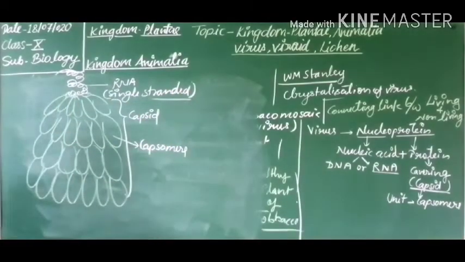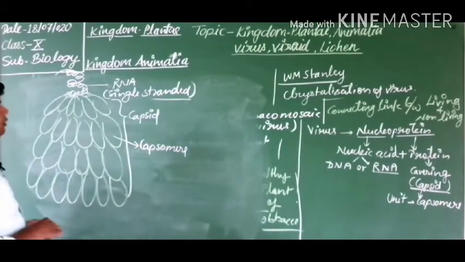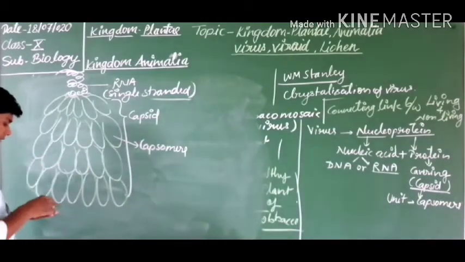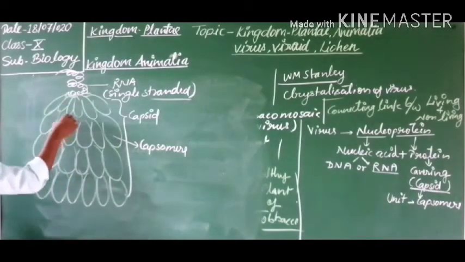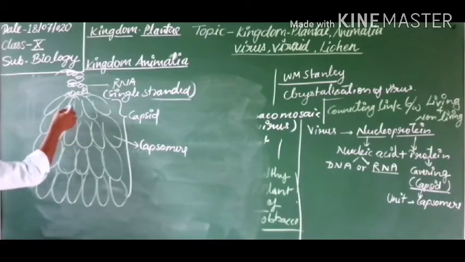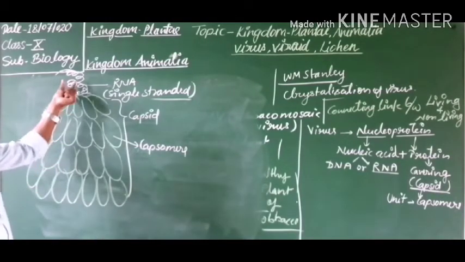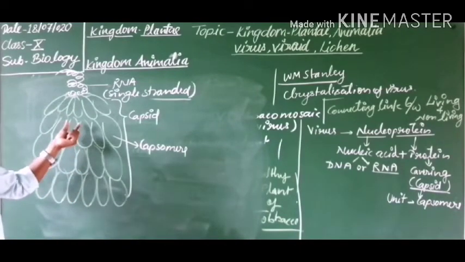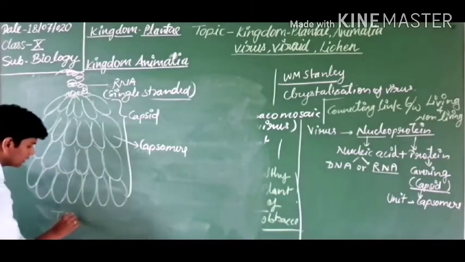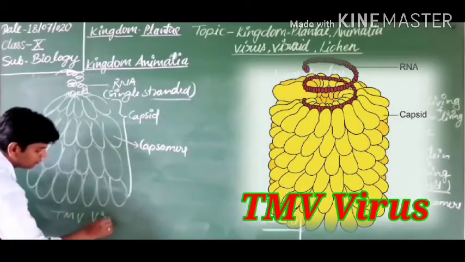So this is the single stranded RNA. Students, do you know, inside the capsid a canal is found because it is hollow inside, in which this RNA is situated. Got it? So this is the structure of TMV.